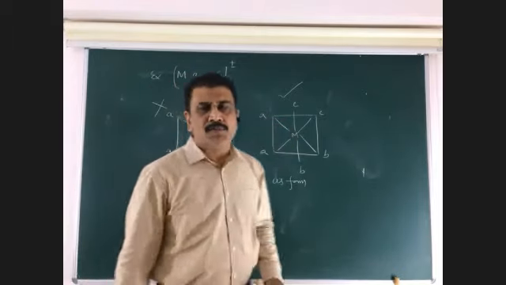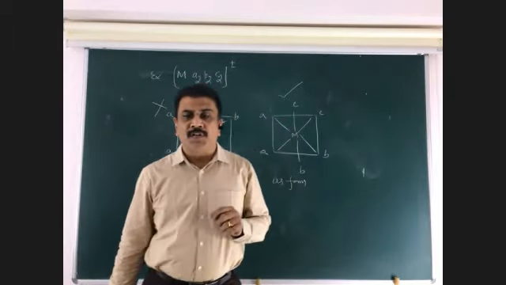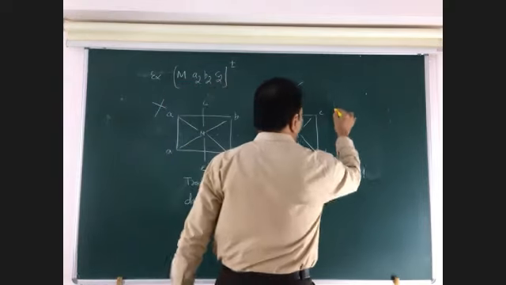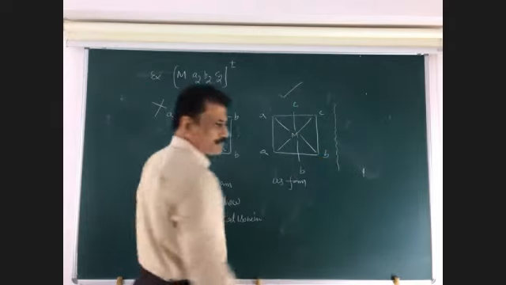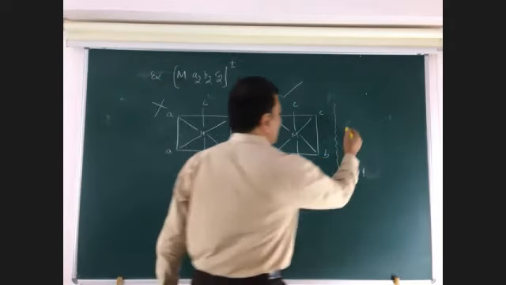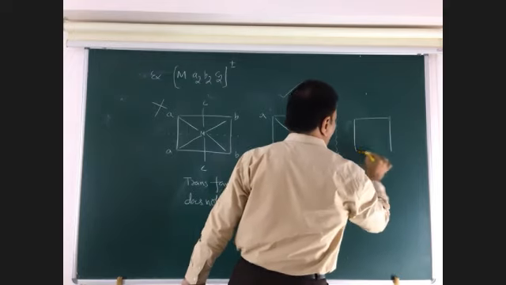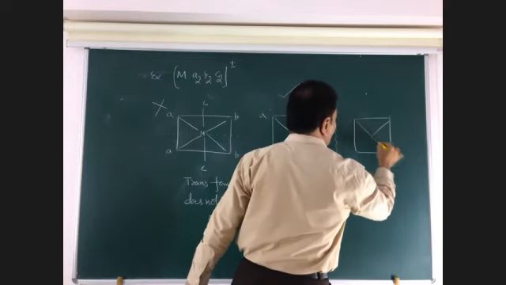What are optical isomers? The non-superimposable mirror images are called optical isomers. So this is an example. If a mirror is placed here, it will appear like this. A mirror image.